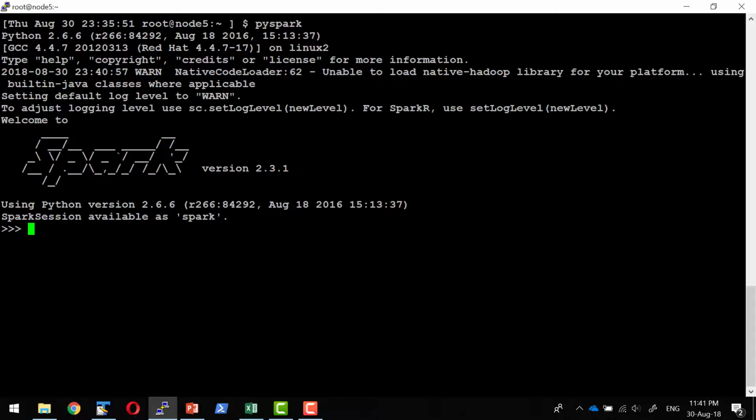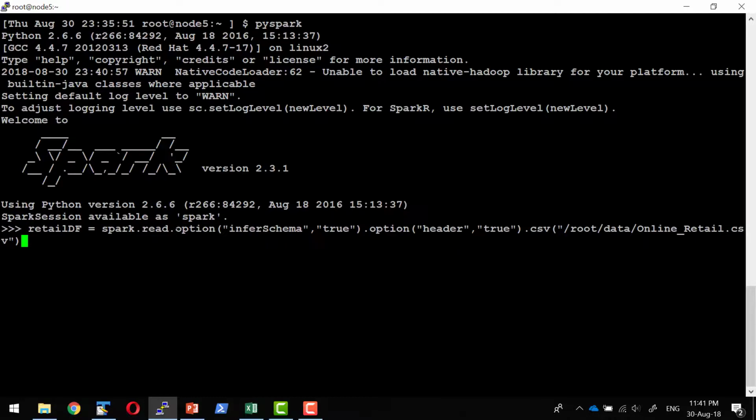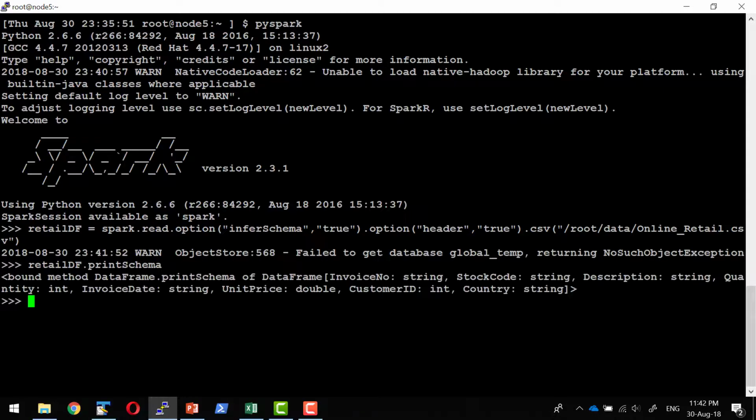I'm going to create a data frame by reading a text file available within the same location. So I'll be using the read method of Spark. I'll pass the option to infer the schema, and header, this text file is having a header within it, a data frame would get created. The schema of this particular data frame, you can get it. So what are all the columns and the types available, I can verify.